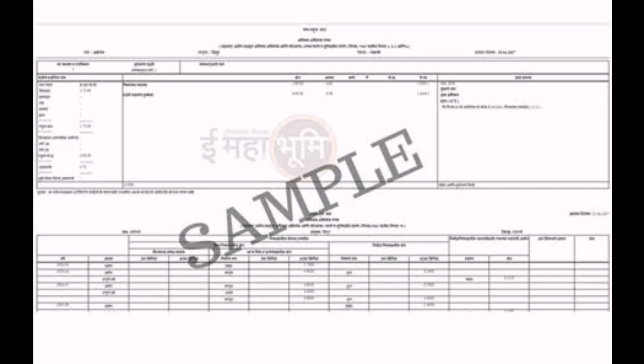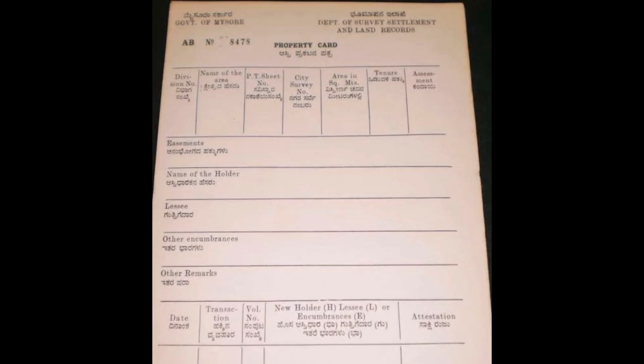Now the next topic for today is the property card. So what is this property card? Children, you can see the sample on the screen. Ownership of non-agricultural land is recorded on the property card. Now we are talking about non-agricultural land. Okay, this document showing ownership rights and the area of the property is made available from urban land records. It has the following information.